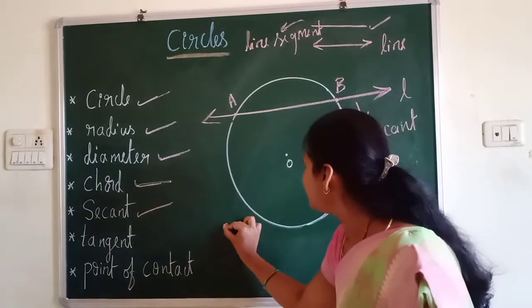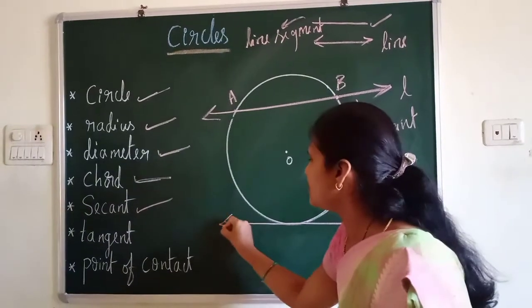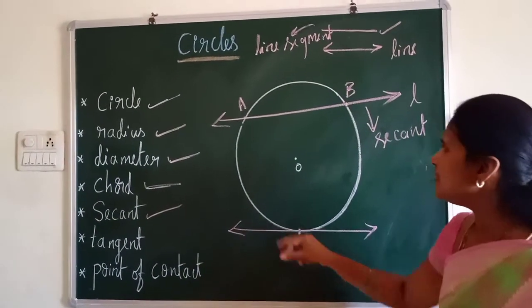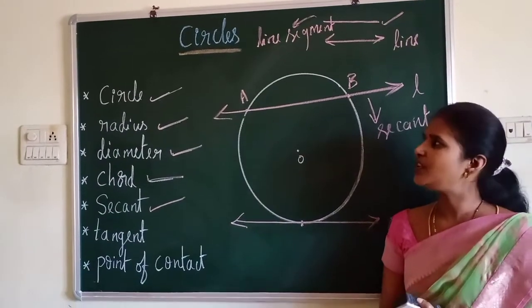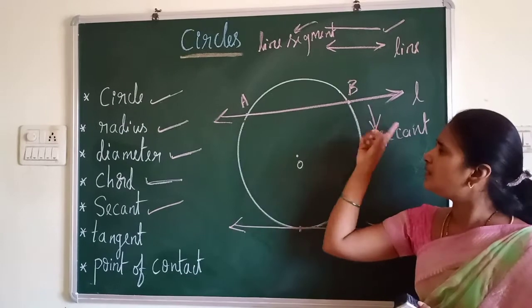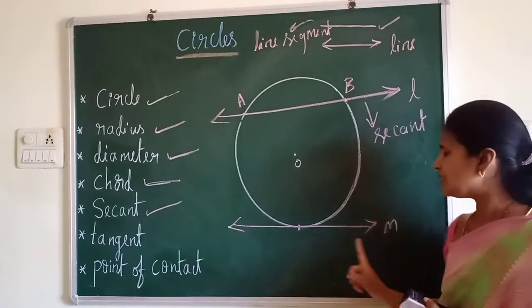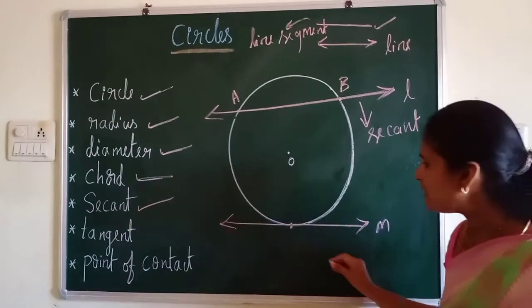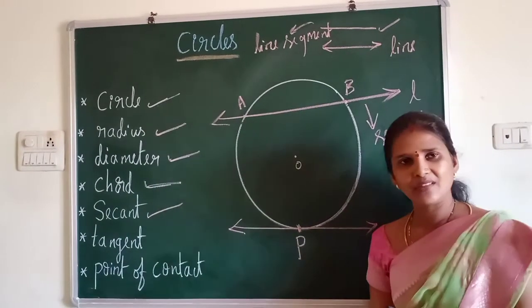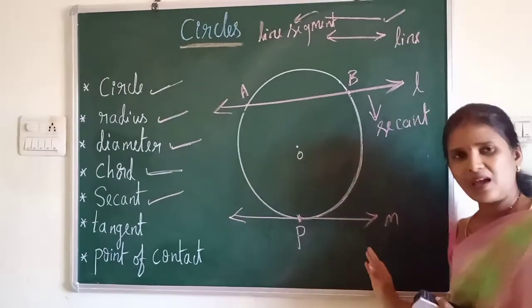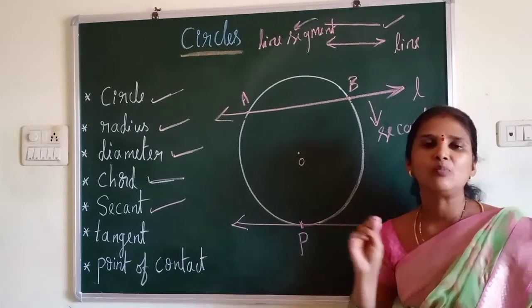So if I draw, this is also a line. Observe the differences. This is also a line L. Here I have drawn another line M. So what is the difference you are seeing here? This line is meeting the circle at 2 points. But here, this is a line which is meeting a circle at exactly 1 point. So what is the definition of tangent now? Tangent is a line which intersects the circle exactly at 1 point.